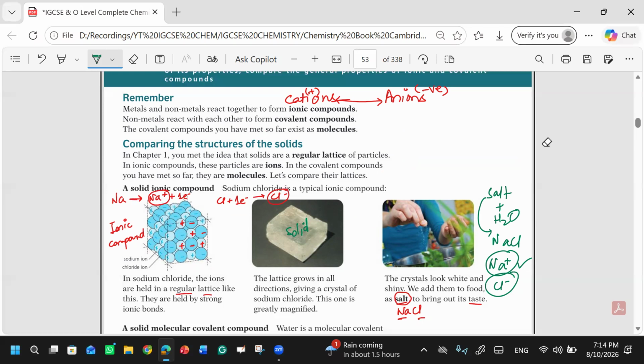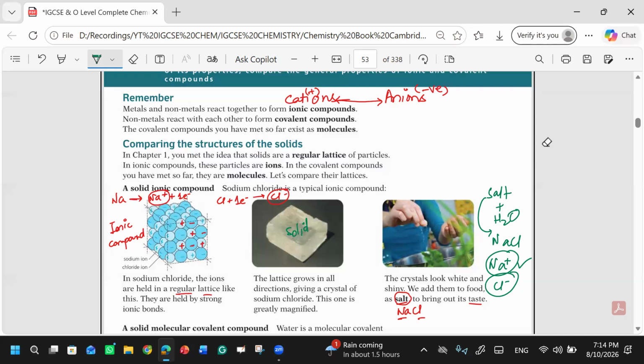Because of these ions, they are very strong. If covalent compounds get dissolved, they will have a low melting point and will not conduct electricity.